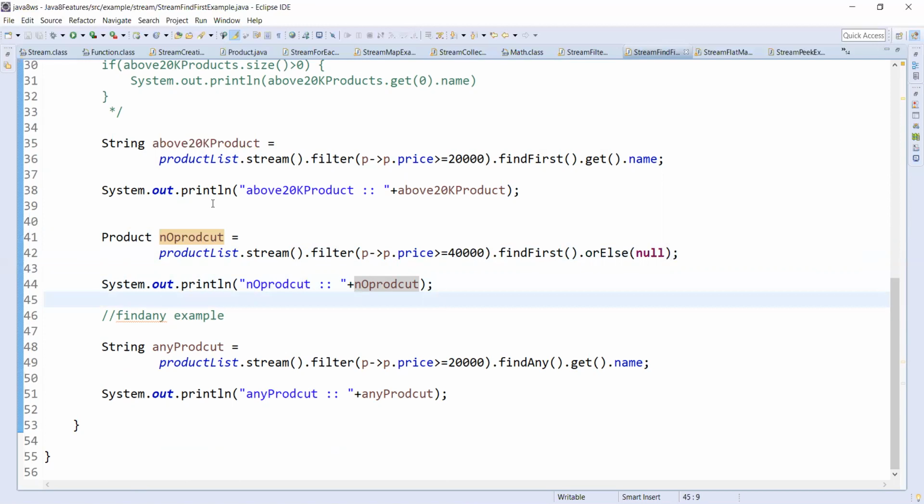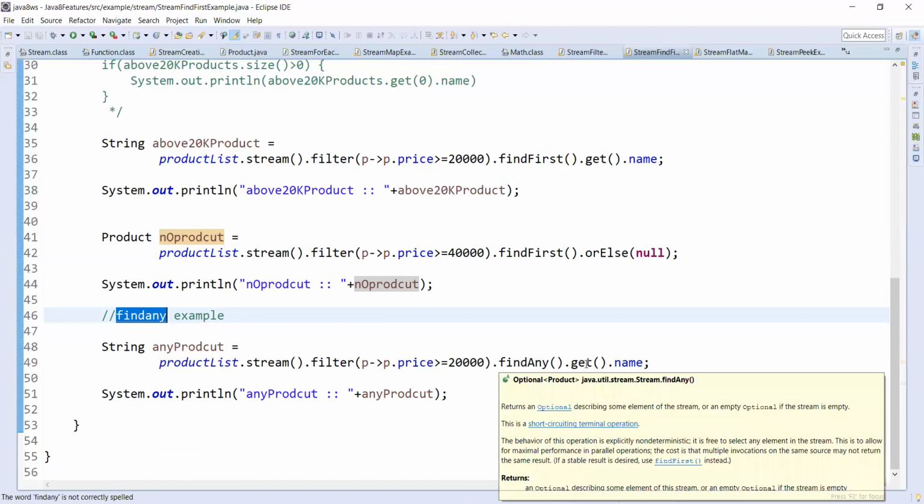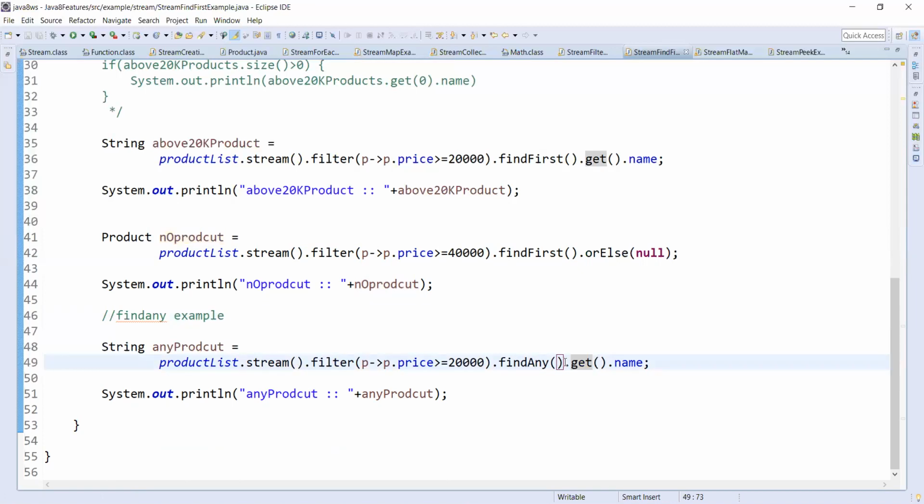And there is one more method also available, findAny. This findAny will return any element from the stream, not the first one. It also returns an Optional object. So filter.findAny().get().name. By this time we get any element.